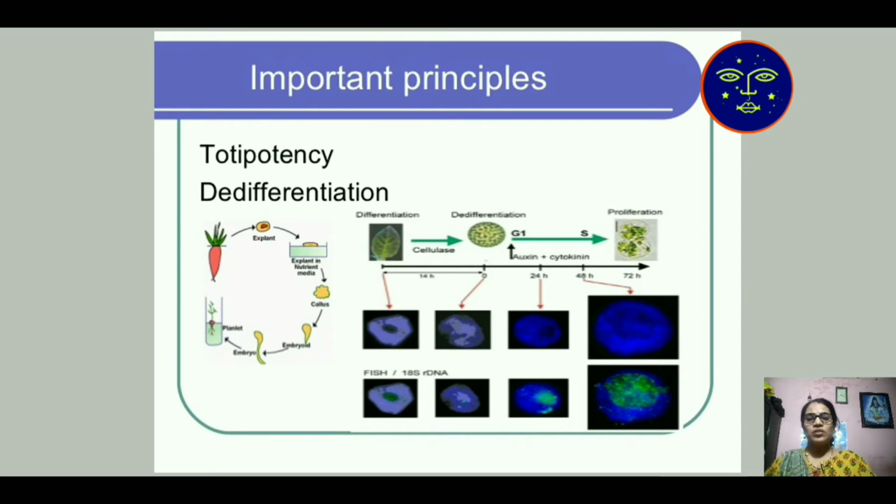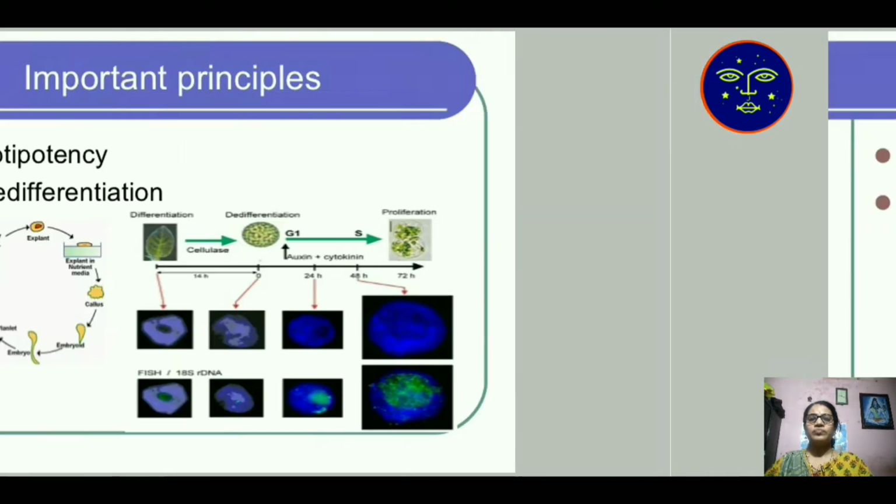But in tissue culture technology, callus directly produces embryo, and the embryo directly develops into a future plant. This main technology is known as totipotency, which is also known as dedifferentiation.